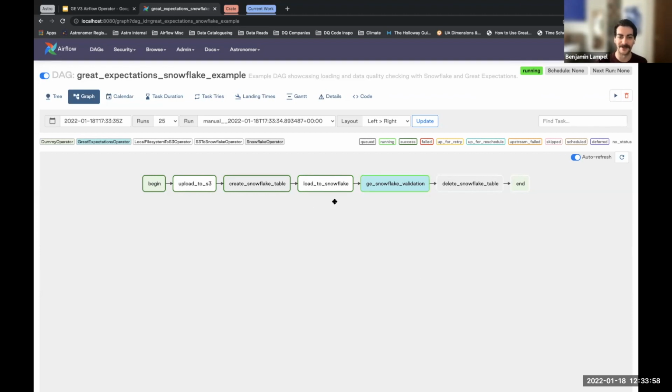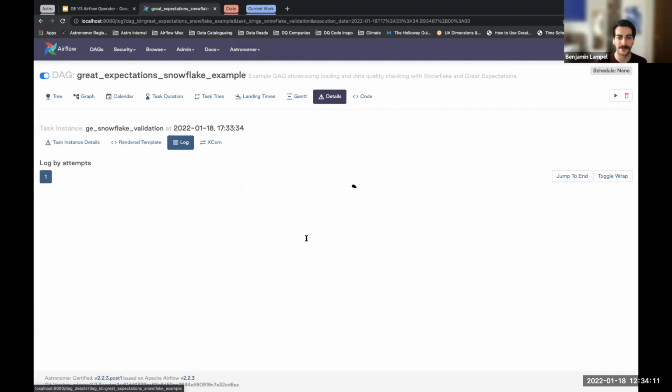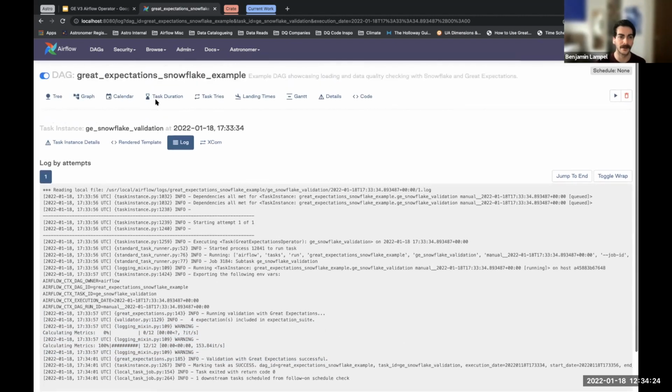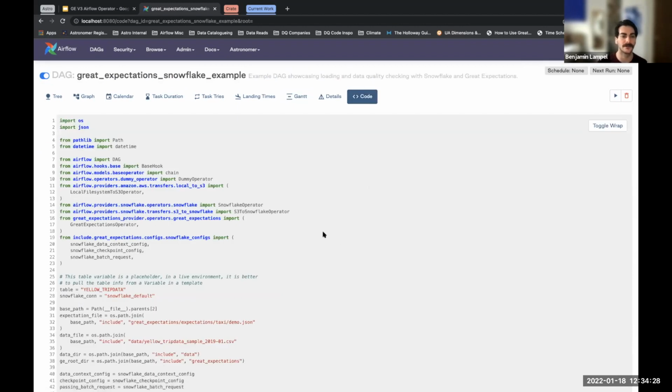So we see we have our data loaded into Snowflake. We're running the validation suite right now. And then we're going to check on the logs and see what that looks like. So we see that it passed, and we cleaned up the table. So we can pop into the task and see here that the test ran and the test succeeded. Validation, Great Expectations successful. And we can pop in and look at the code real quick. What does this DAG actually look like? We can just run through this real quick.